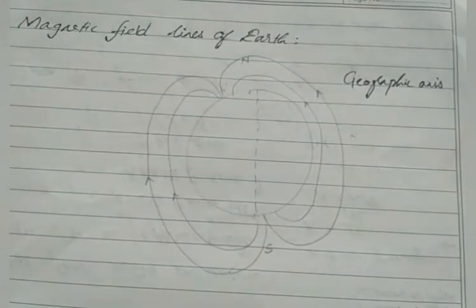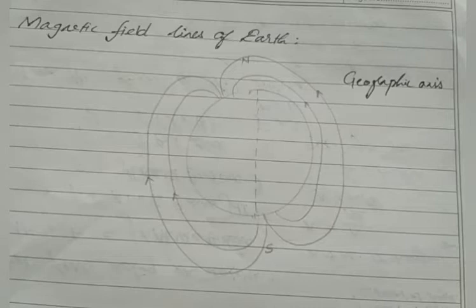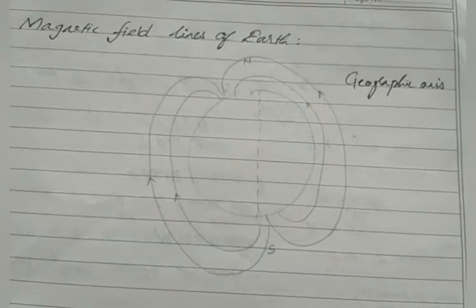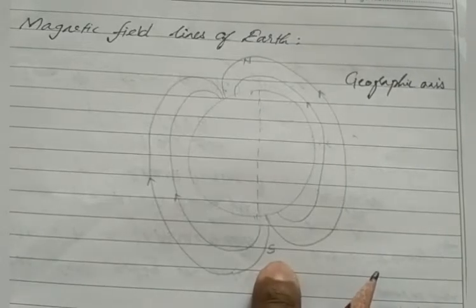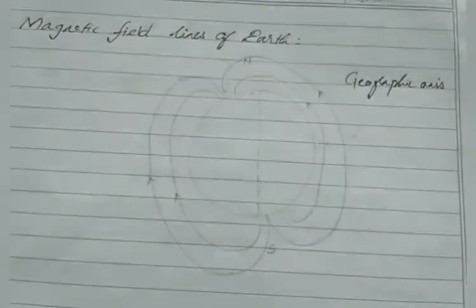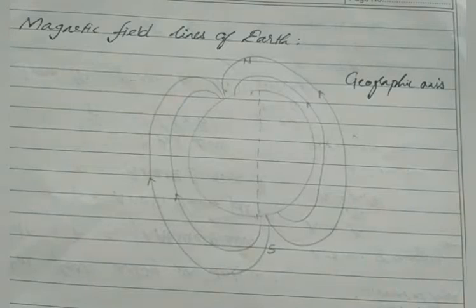So with these field lines, we come to know that this is the magnetic axis of the Earth, not the geographic axis. The geographic axis is the axis we use for navigation purposes. If we travel in a ship, then we use the geographic axis to find the true north and true south of the Earth. We can say this is geographic south and this is geographic north. But magnetic north and magnetic south are slightly tilted from the original geographic north and geographic south.